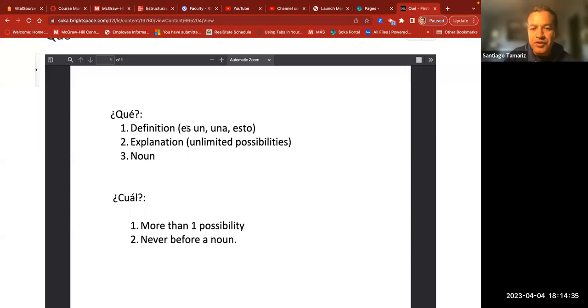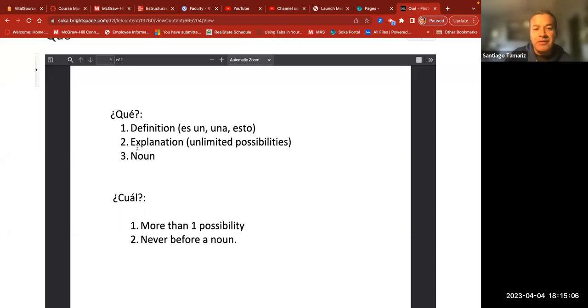Qué with definitions. The other possibility would be explanation. When we're talking about an explanation, the possibilities are unlimited. For example, ¿qué comiste ayer? What did you eat yesterday? I can tell you that I ate unlimited items like tacos, chicken, pollo, I ate many things. The possibilities are very open.